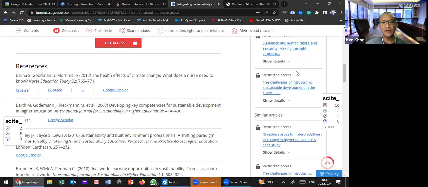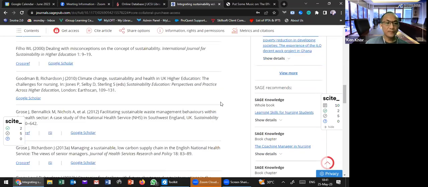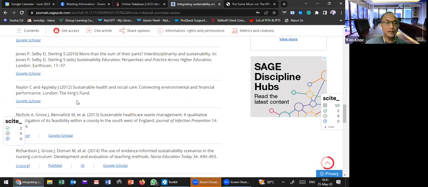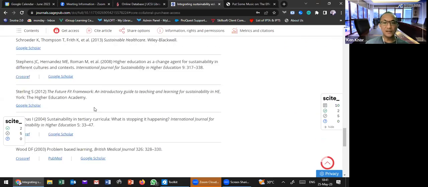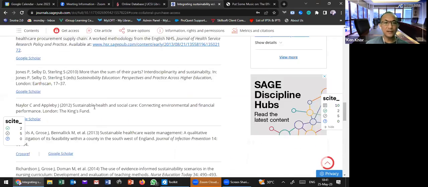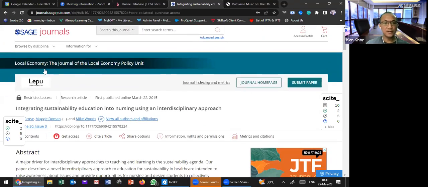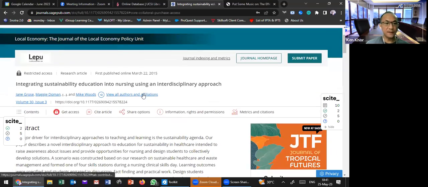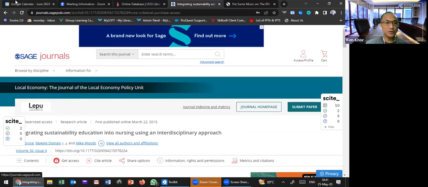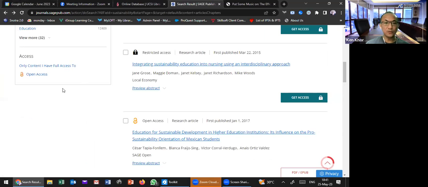If you find some restricted access, then you understand it already. Then this is all the references and so on. This is the article level. So we can go back to here.